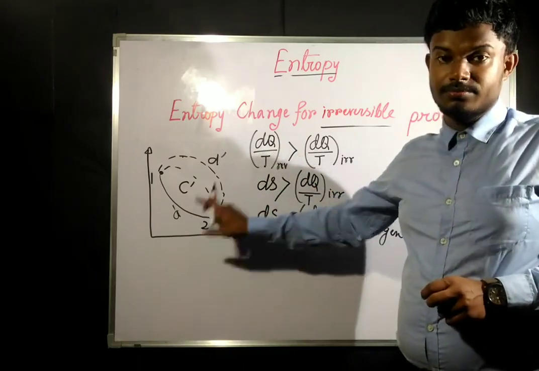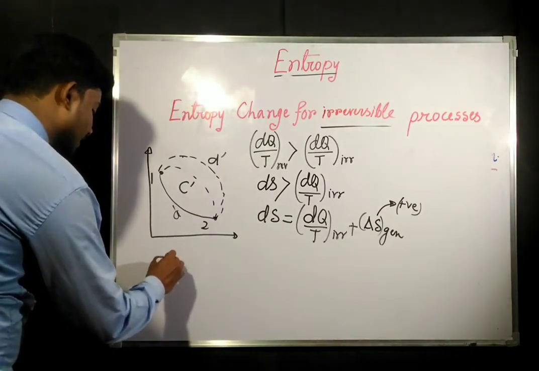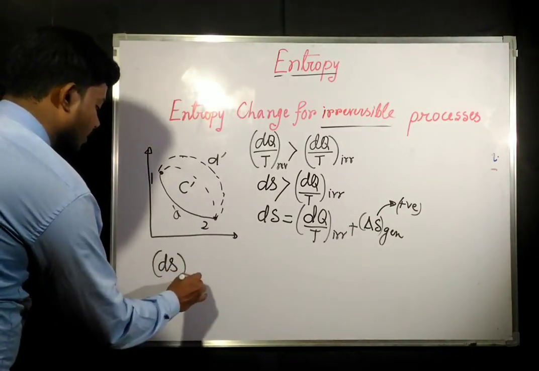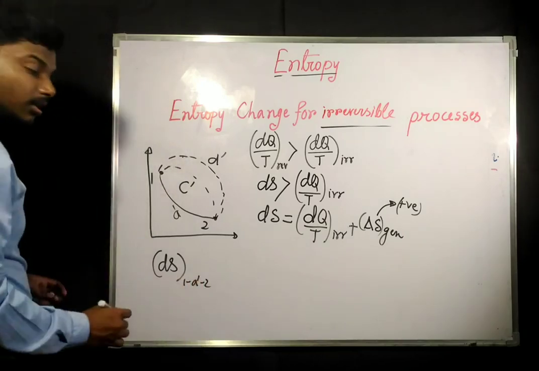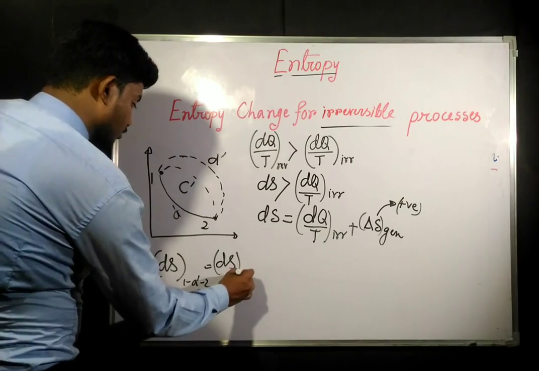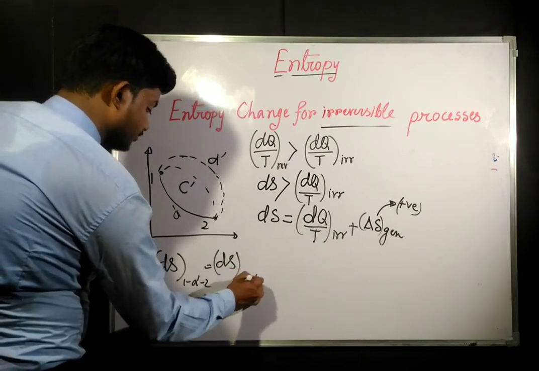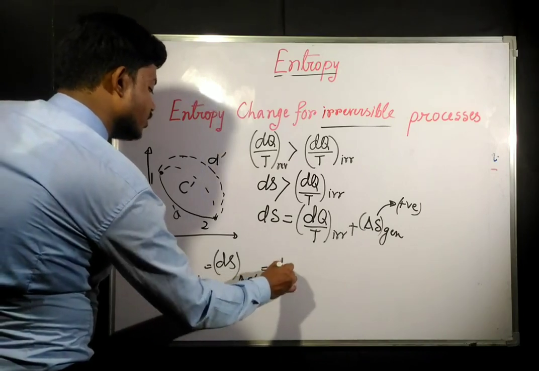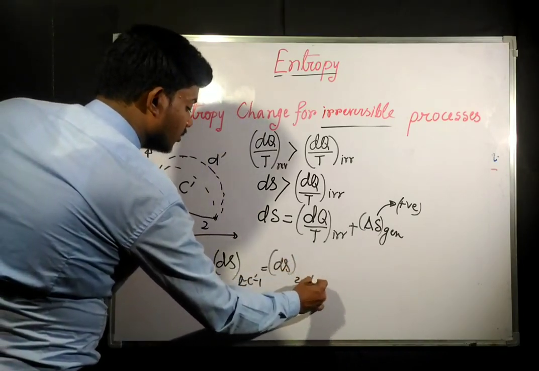That means the entropy change for path a 1 a dash 2 is the same as for 2 c dash 1, which is the same as the entropy change of 2 d dash 1.